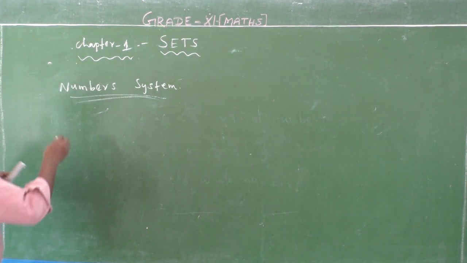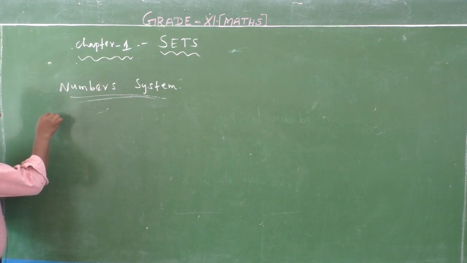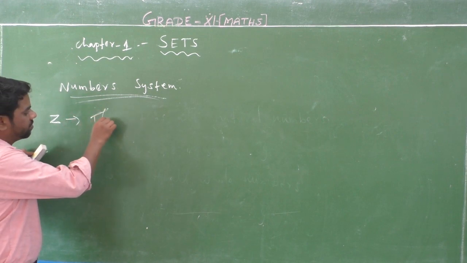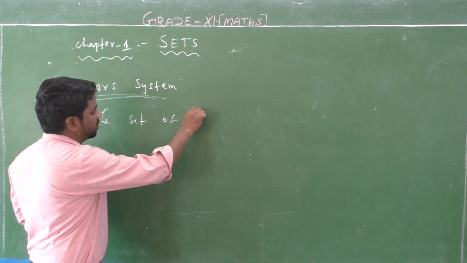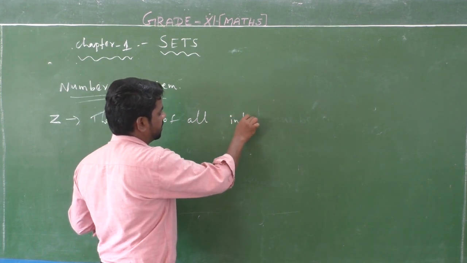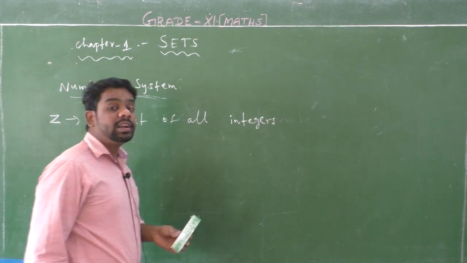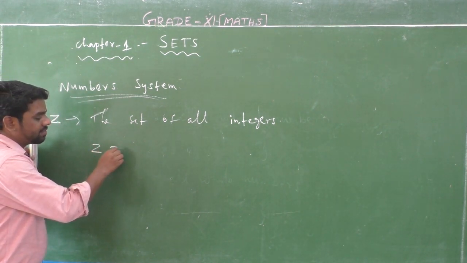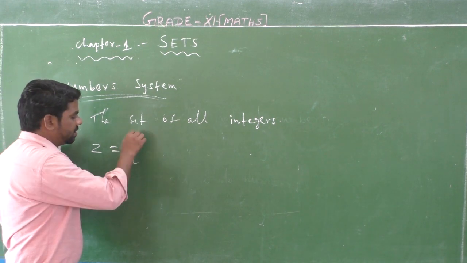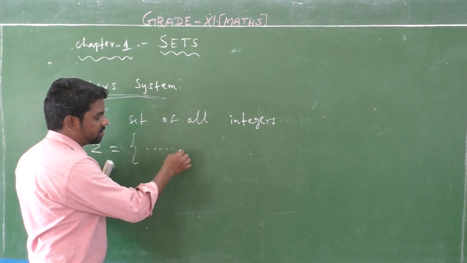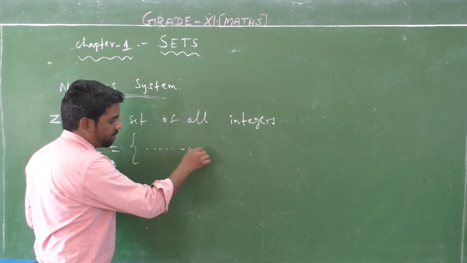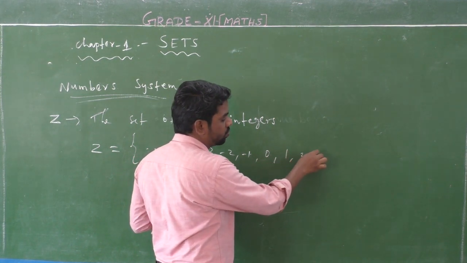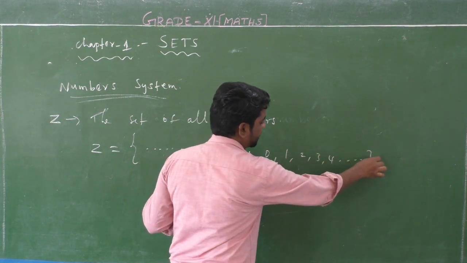Next, integers. Integers are denoted by capital Z, the set of all integers. So integers, Z is equal to negative numbers, -4, -3, -2, -1, 0, 1, 2, 3, 4 and so on.